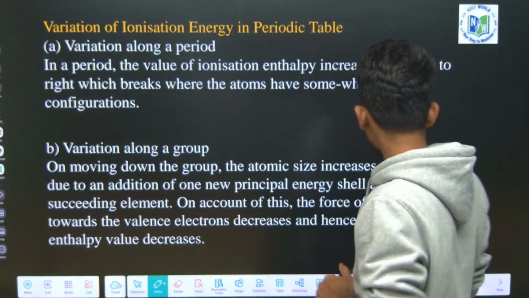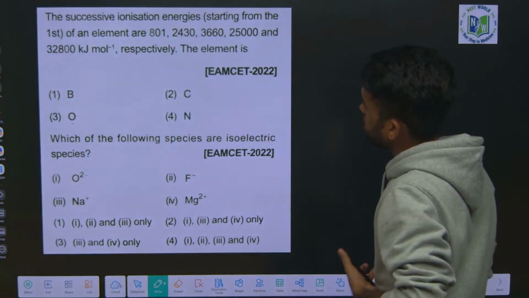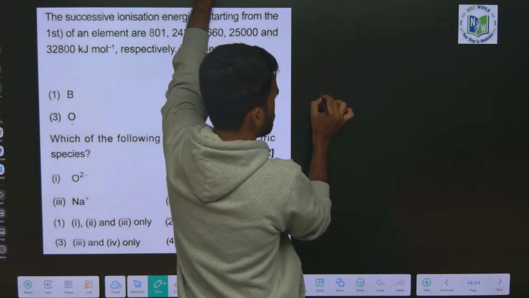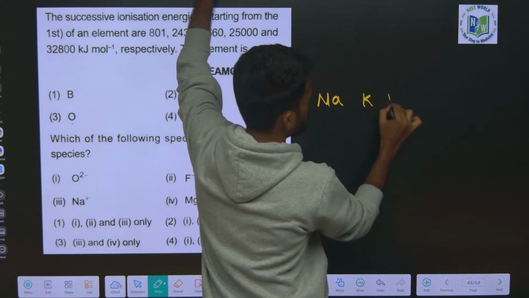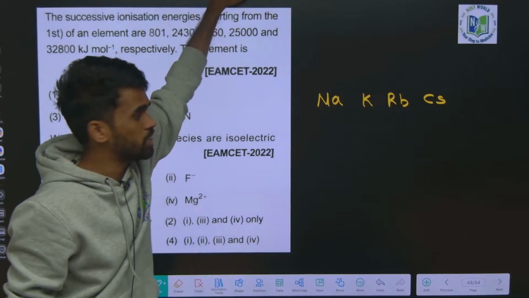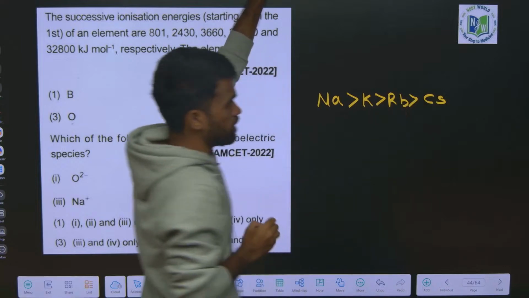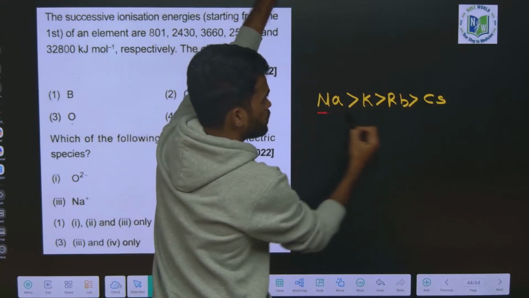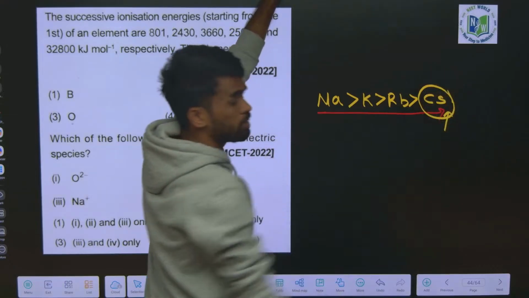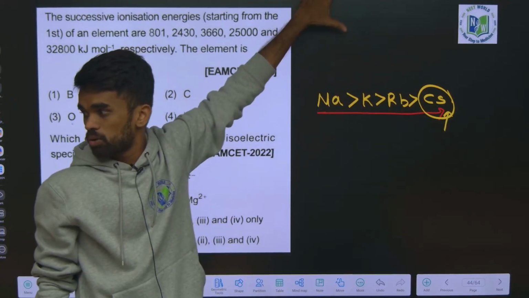Okay. Now there are some factors to be remembered here. First of all, let us conclude with some examples. See, I am giving you a group: sodium, potassium, rubidium, cesium. Tell me which is having lower ionization energy. Sodium will be maximum, then potassium, rubidium and cesium. Why? Because from top to bottom their size increases, therefore electron removal from cesium, that is the larger element, is easier. Therefore it is having minimum ionization energy. Okay, hope this is clear up to here.